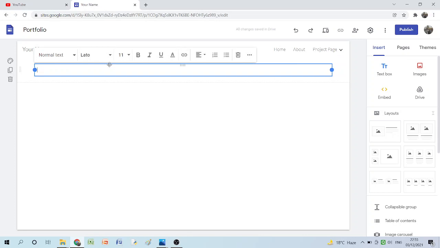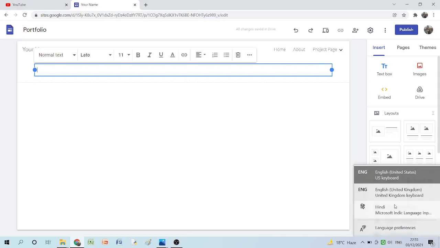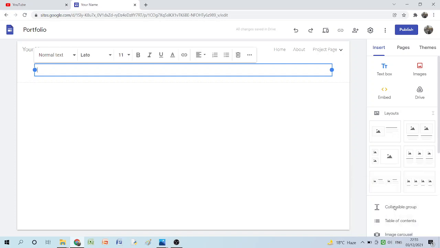Even if you have Google Indic keyboard installed in your laptop, you can write in Hindi over here. That is also possible. I will just show you. This is your Microsoft Indic language. Now whatever you type will be in the form of Hindi or English. Like I am writing Pariyojana Karya. Sorry.